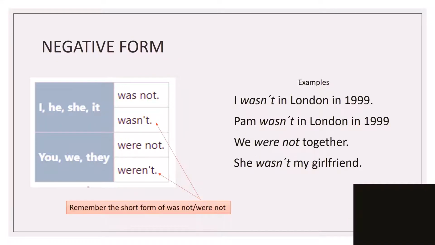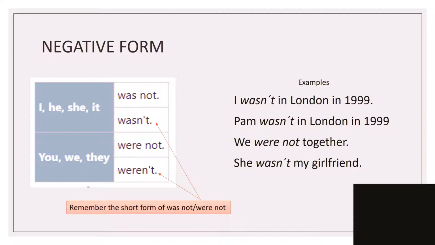For the negative form, we want to use the same, but we're going to add the negative, not. Was not, were not: was not for I, he, she, and it, and were not for you, we, and they. You can also use contractions like wasn't or weren't. Remember, this is the short form. Wasn't equals was not, and weren't is for were not.